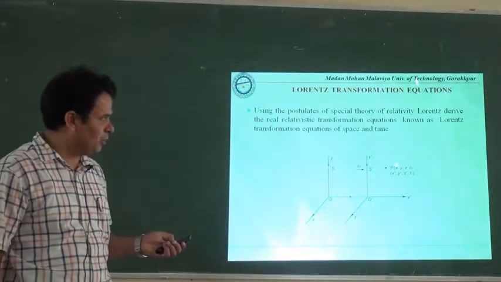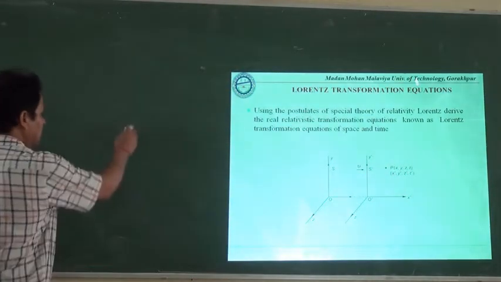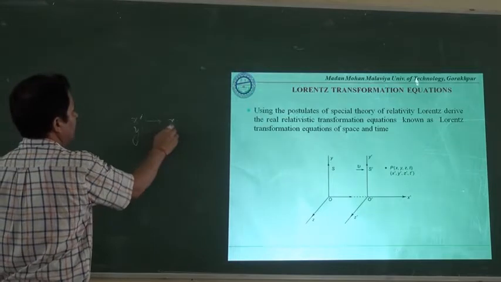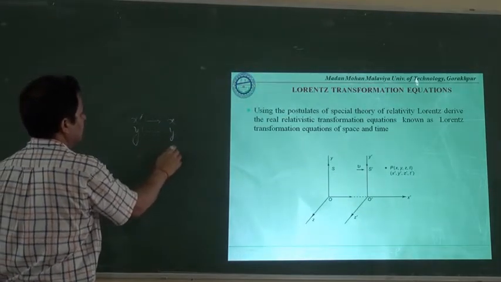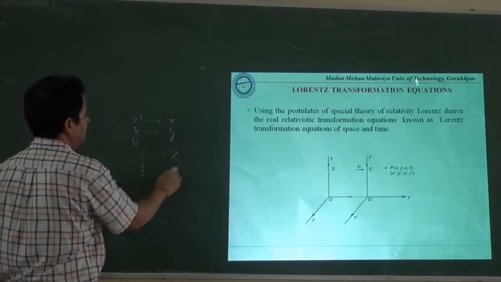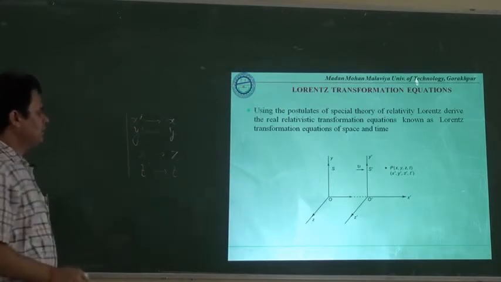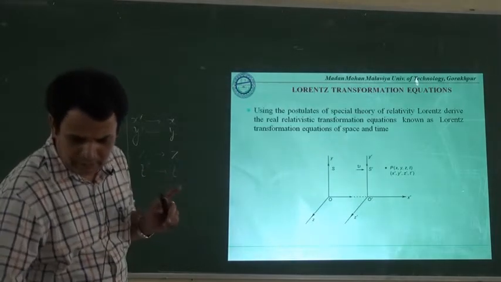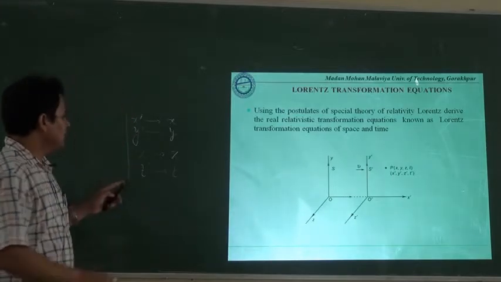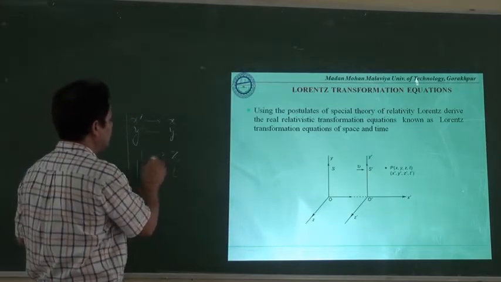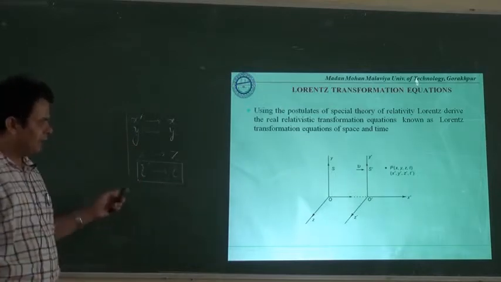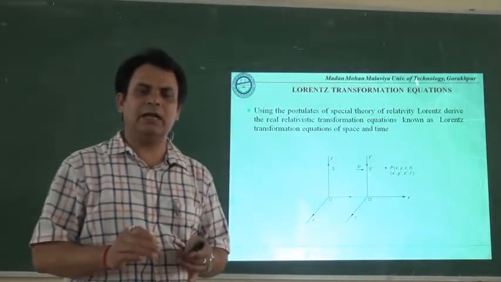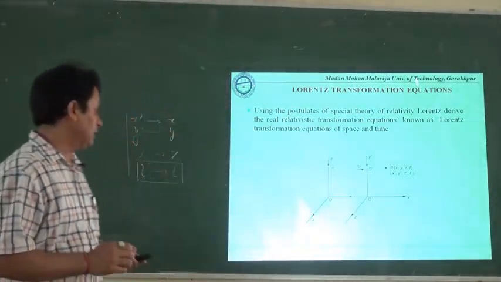Our objective is to have the relation between x dash and x, y dash and y, z dash and z, as well as t dash and t. Here the most important point is that in the case of the Galilean transformation equations, we saw that there is no need to transform the time coordinate, but here we will see that a different equation we will get for the time coordinate, and there will be a transformation of the time coordinate also.